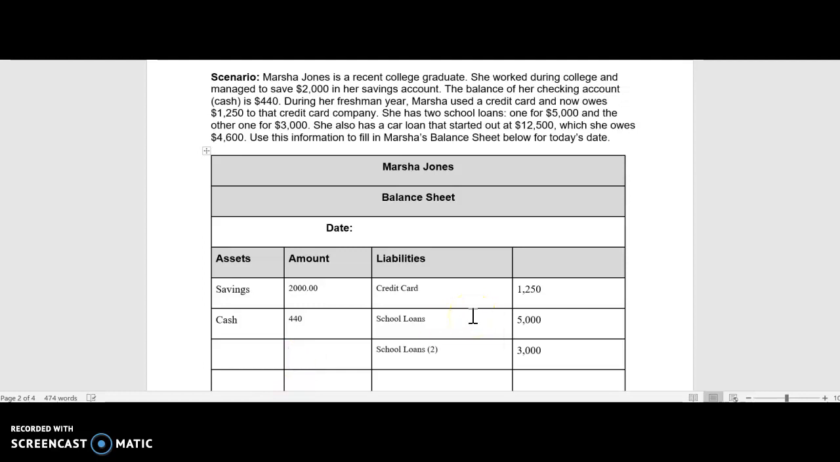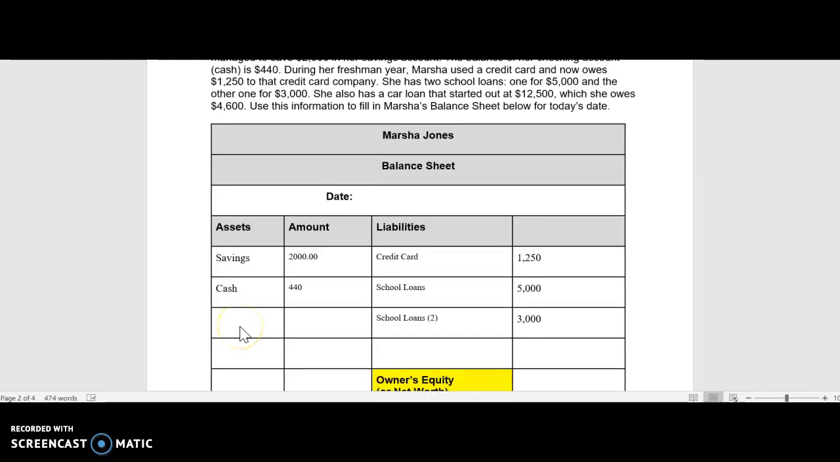And then she has the car loan. This is where it gets a little bit tricky, because she has a car loan which started out being $12,500, but she only owes $4,600 for it. So I'm going to show you how to put that in. Her car loan is actually going to go into 2 spots. Her car is valued at $12,500, so that is an asset to her because that's how much the car is worth. But her car loan, because she still owes $4,600, is what's going to go under the liability section.